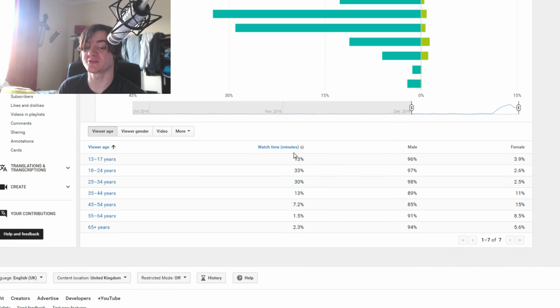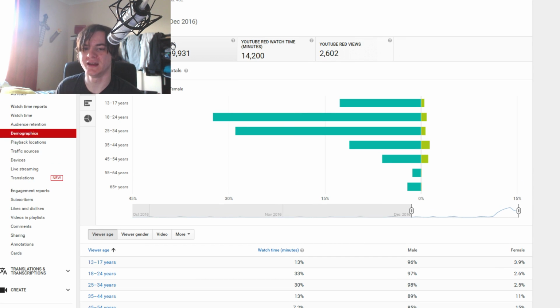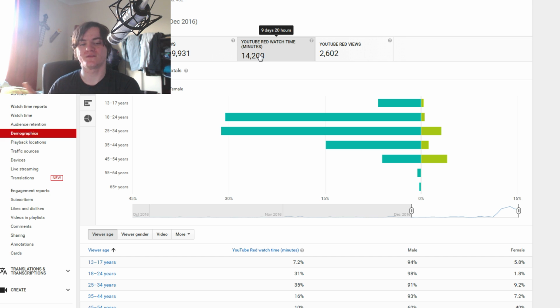If we want though, we can also work out where the watch time came from, so we can see who's watching the most proportionally to where they are. Oh no, that's not how it does it, because I thought it was by views, but we can also sort by views and you can see there's more watch time per view coming from the 25 to 34 year old people, or we can see that YouTube Red people are more likely to be 18 to 34, which makes sense.